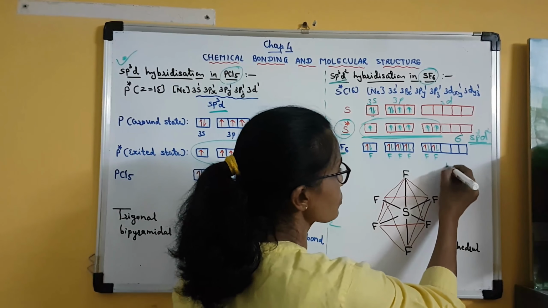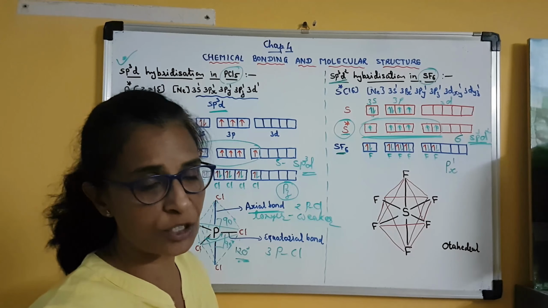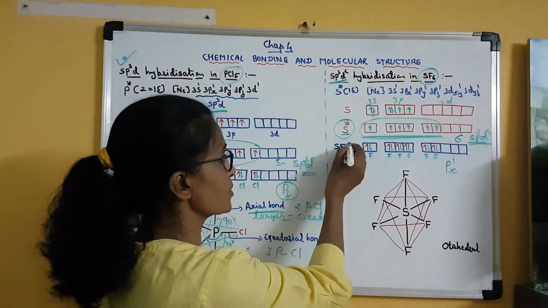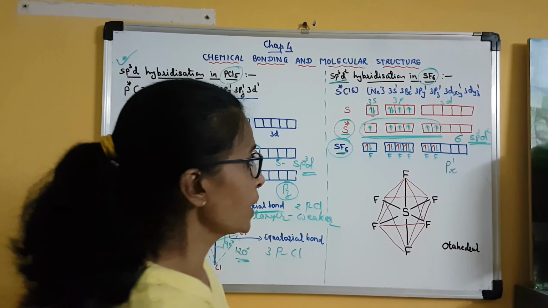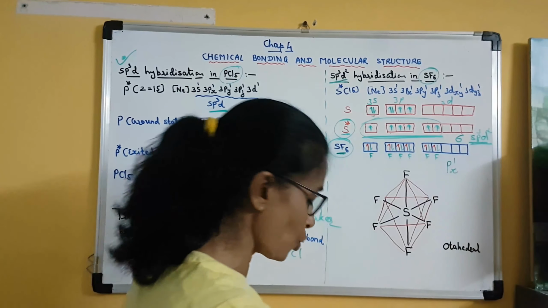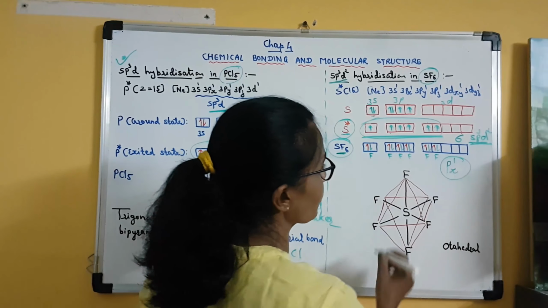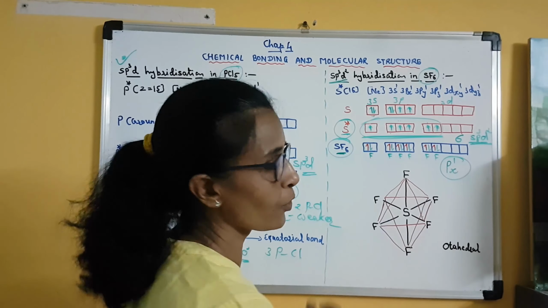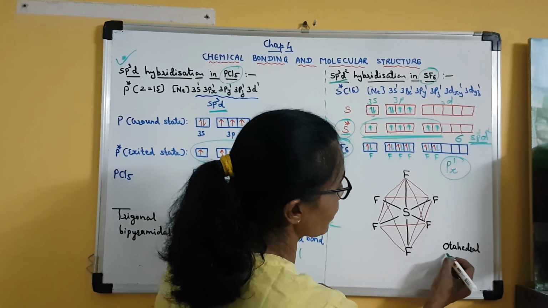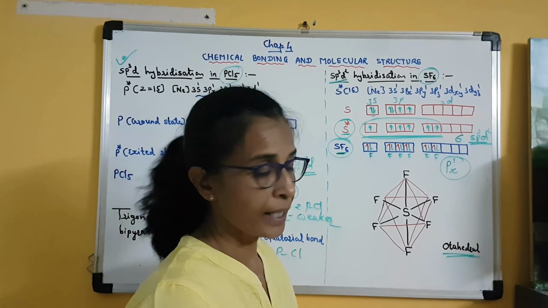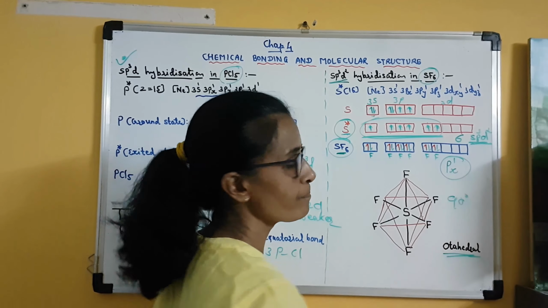In fluorine also, the last unpaired electron is present in the px orbital. So in SF6 molecule formation, there is overlap of 6 sp3d2 hybrid orbitals of sulfur and the px atomic orbital of 6 fluorine atoms. So that is how the resulting geometry will be octahedral. In this, every angle will be 90 degrees. Clear?